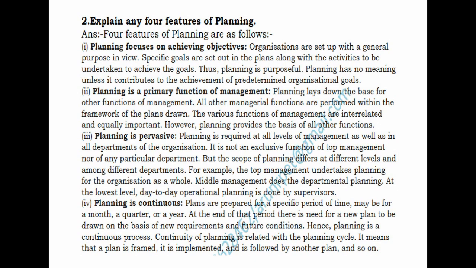So continuity of planning is related with the planning cycle. Planning is a continuous process. So till the business organization exists, planning activities keep happening.